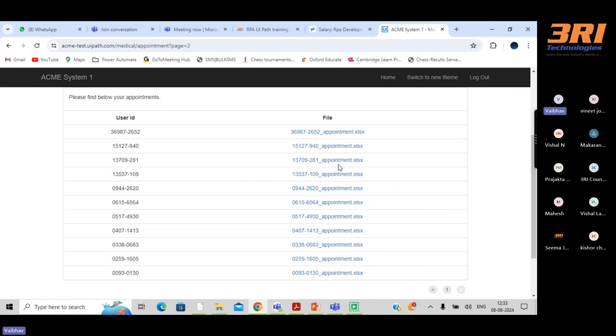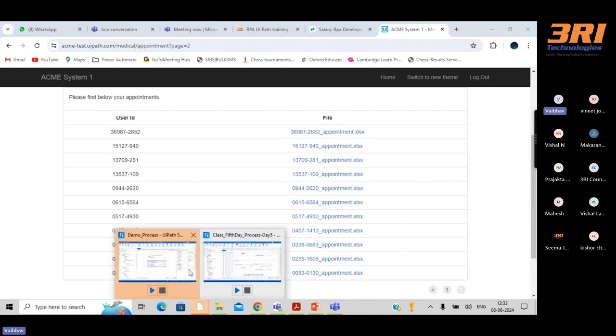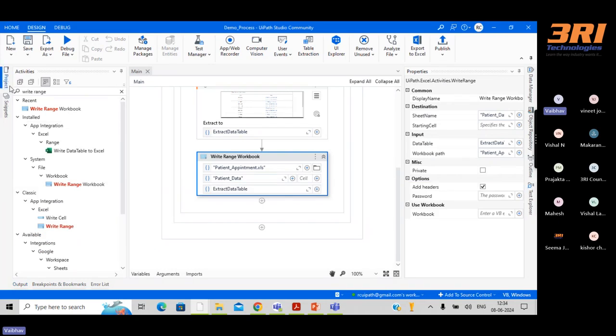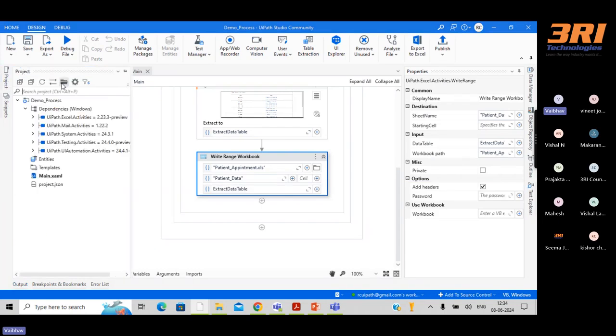So here it is still running. You can see this running symbol, right? Once it is done, we can go and see what data it has written. So you can see it has completed. How much time has it taken? It has taken 37 seconds. That's it, right?